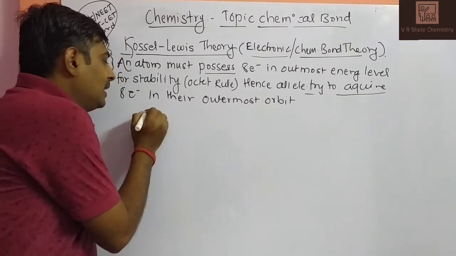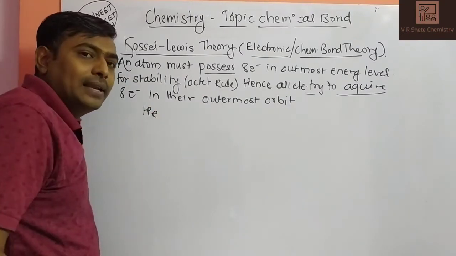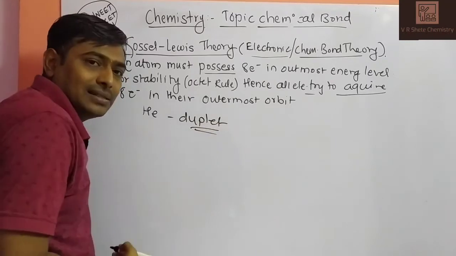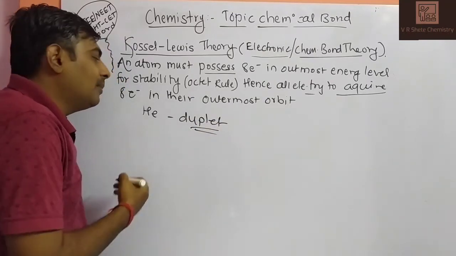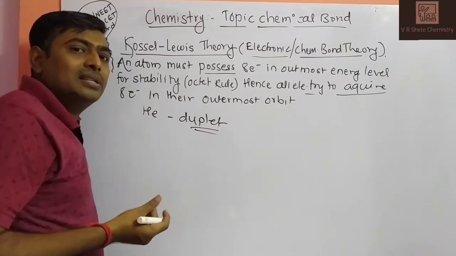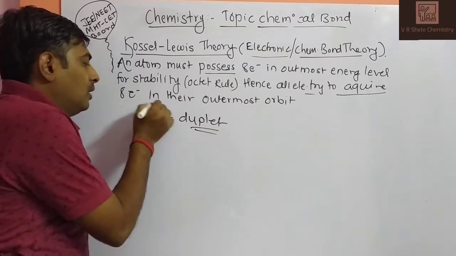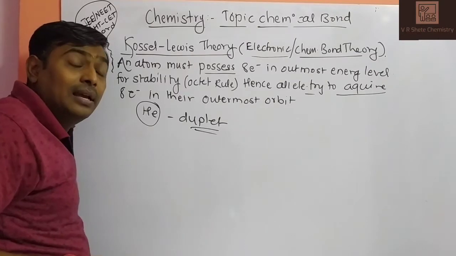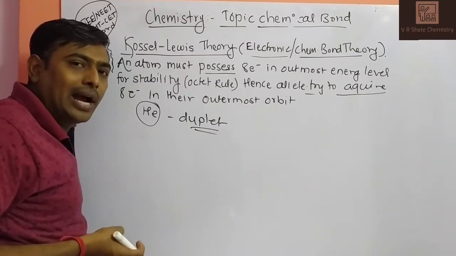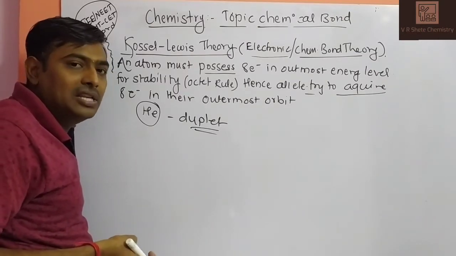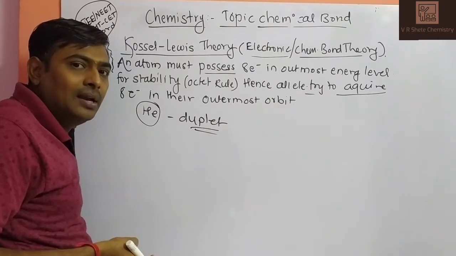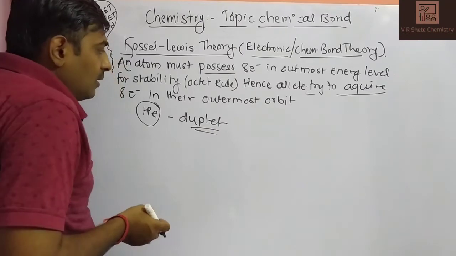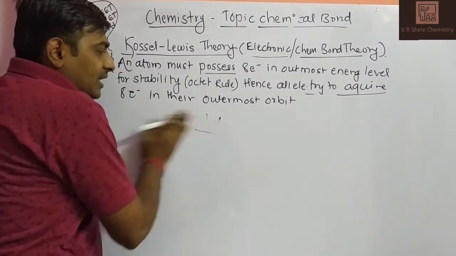Helium is the one element in the periodic table in the noble gas series which has a duplet, while the other elements have already completed their octet. Every element in the periodic table tries to acquire an octet in its valence shell, that is, 8 electrons in the valence shell of the electronic configuration.